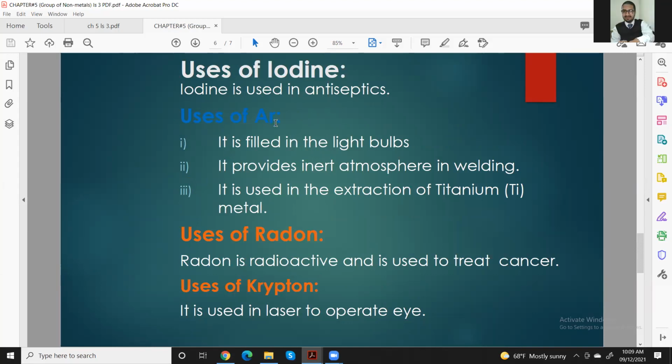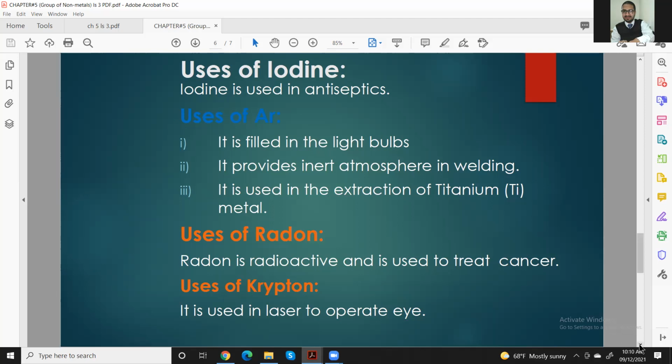Now come back to argon. This is from group 8. It is filled in light bulbs. It provides an inert atmosphere in welding. It is used in the extraction of titanium metal. Uses of radon: radon is radioactive and is used to treat cancer. Krypton is used in lasers to operate on eyes.